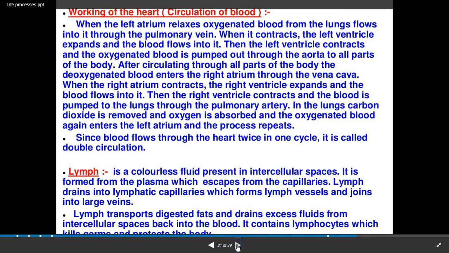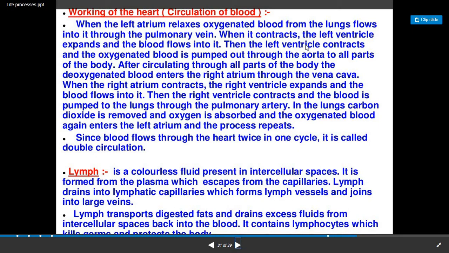Now when the left atrium relaxes, oxygenated blood from the lungs flows into it through the pulmonary vein. When it contracts, the left ventricle expands and the blood flows into it. So from the left auricle, the oxygenated blood goes to the left ventricle.